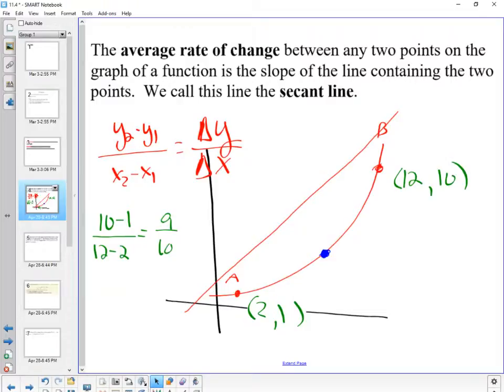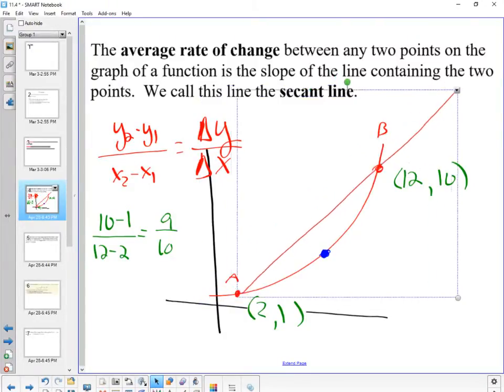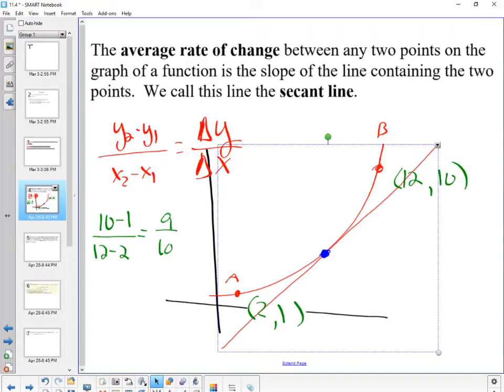So now it's not an average rate of change. Now it's an instant rate of change. Because I only have 1 point now, I have what's called the tangent line. It's only going to touch at 1 point. And the equation of that line would technically be able to produce for me the instant rate of change, because now there's no distance between my 2 points, right? But that causes some issues.